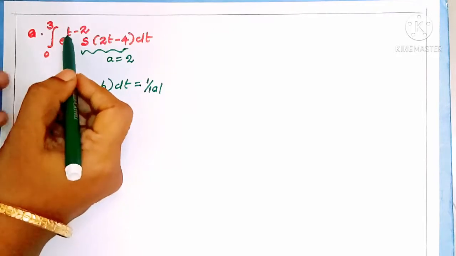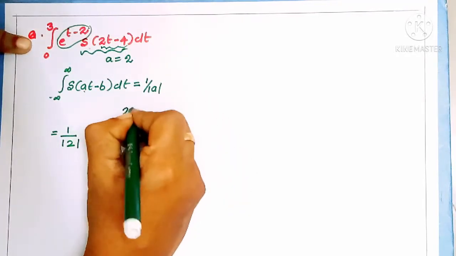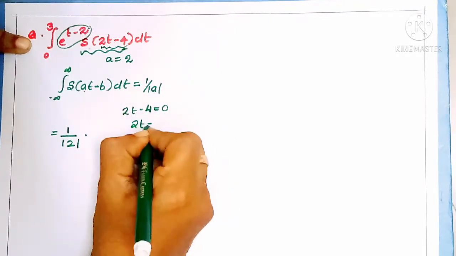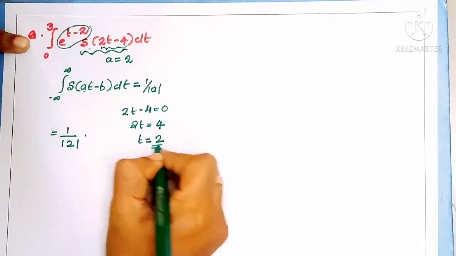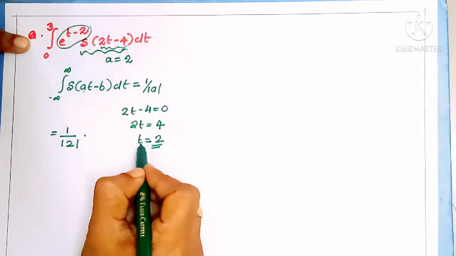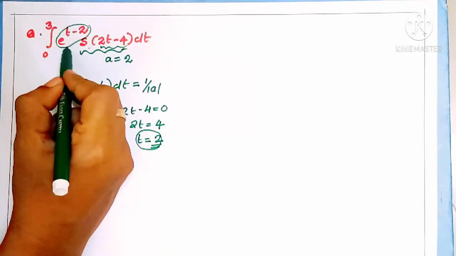To find it, we take 2t minus 4 equal to 0. So 2t is equal to 4, then t is equal to 2. This indicates the impulse signal exists at t is equal to 2. So we put t is equal to 2 in this exponential signal.